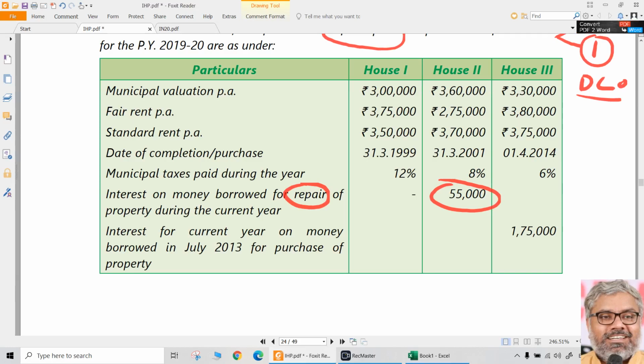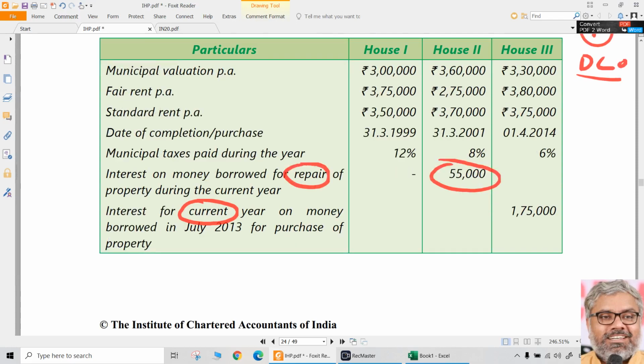House number 3, interest for current year. Once again, current year only he has given, not pre-construction period, current year. On the money borrowed in July 2013. So July 2013 means already 5 years is finished, so pre-construction interest is all done. Only current year interest is there, which is post-construction interest, which can be claimed as reduction up to 2 lakhs rupees, because the loan was taken after 1/4/99 and for the purchase of property it was taken.